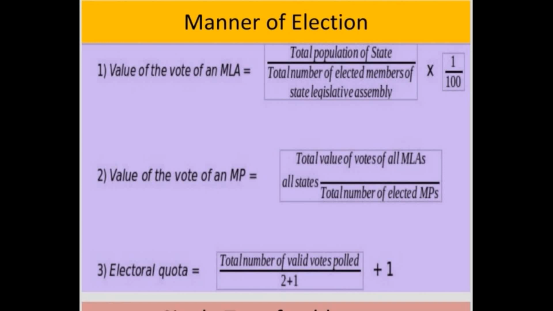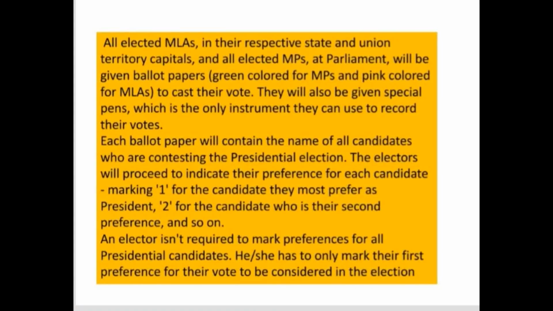After knowing the value of vote of an MLA and the value of vote of an MP, the actual election process will begin, and now let us see how it will proceed. All the elected MLAs will cast their vote in their states, and all the members of parliament will cast their vote in the parliament hall. So there is a separate provision for MPs and MLAs. Now the election process of voting will start.